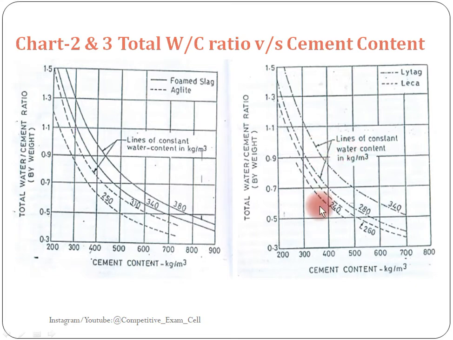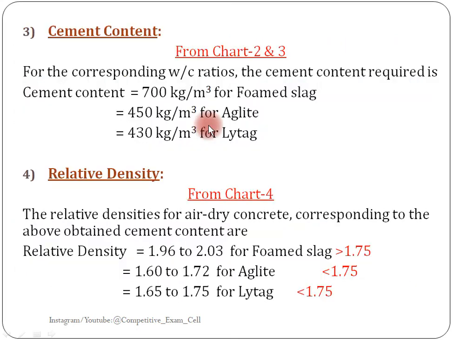Here also the same. For the determination of cement content for 3 aggregates, because LECA is eliminated from the given aggregates list, since by using LECA we cannot achieve the required strength of 40 Newton per mm square. We only have 3 options, that is formed slag, azilite and litag. So by using these 3 we need to calculate the cement content. Clear?